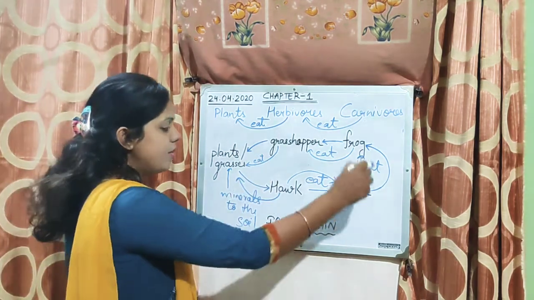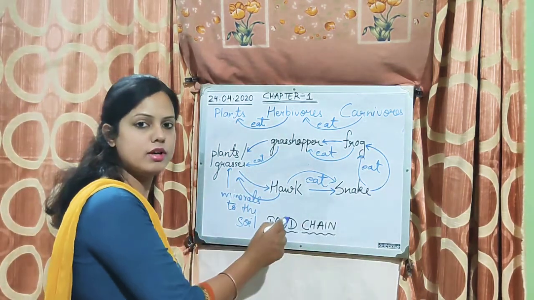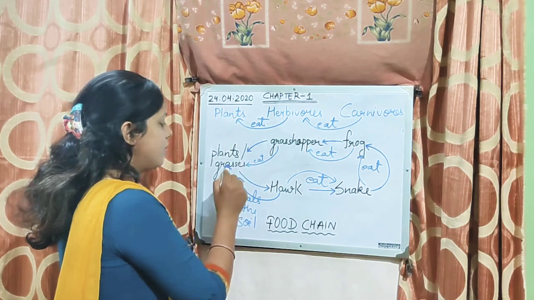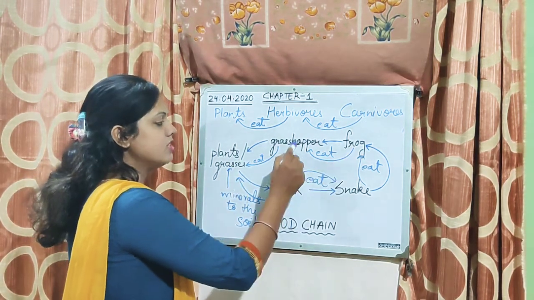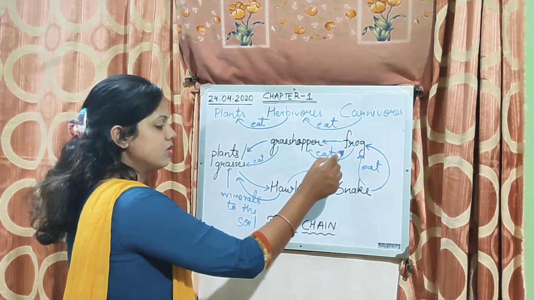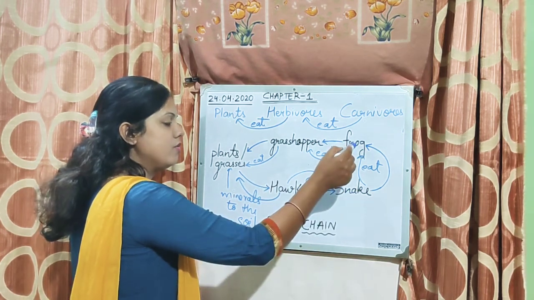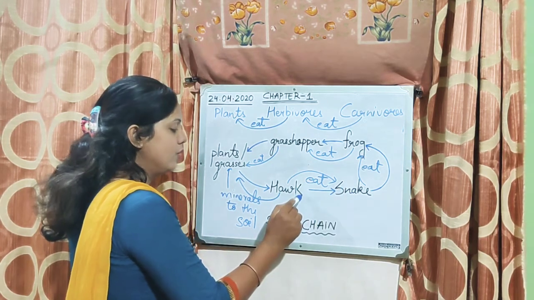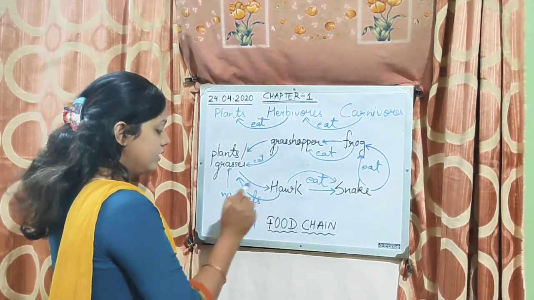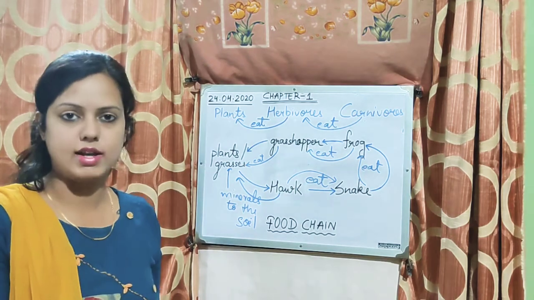So all are dependent on each other for their food. See, grasshopper is dependent on plants and grasses for its food. Frog is dependent on grasshopper. Snake is dependent on frog. Hawk is dependent on snake. Then hawk is adding minerals to the soil, right?